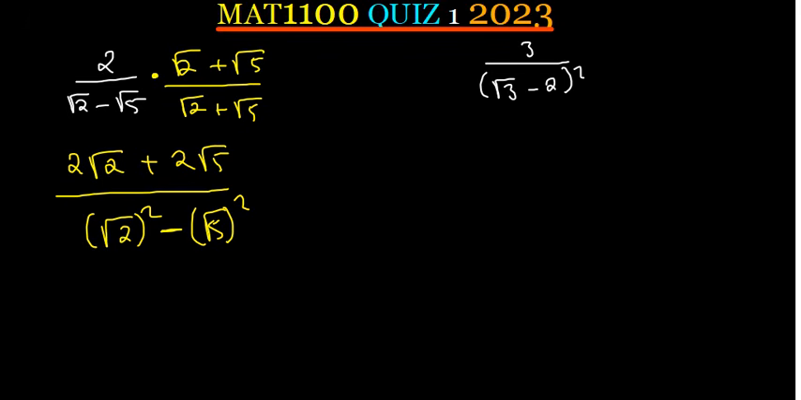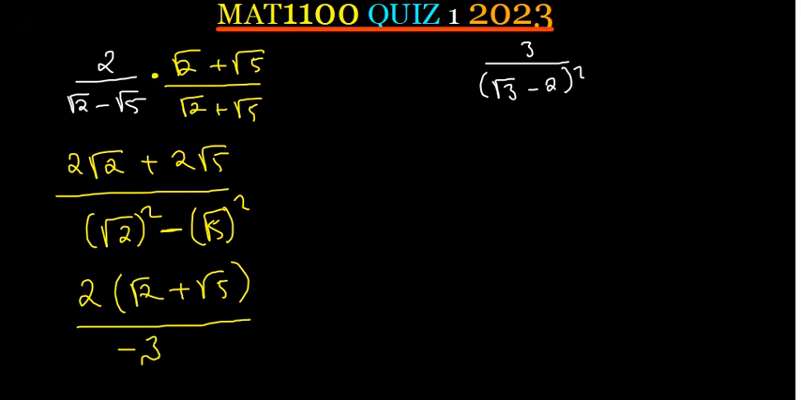So I can actually factorize out a 2. Then we are going to have square root of 2 on top plus square root of 5. In the denominator, square root of 2 squared is a 2. Square root of 5 squared is a 5. So we're going to have 2 minus 5, which is negative 3. Therefore, the final answer will just be negative 2 over 3, open brackets, square root of 2 plus square root of 5. As simple as that.